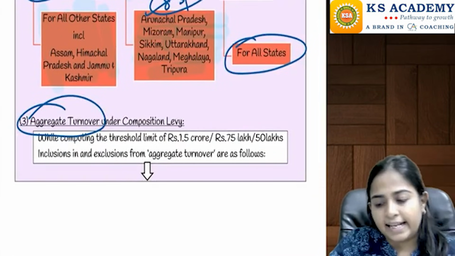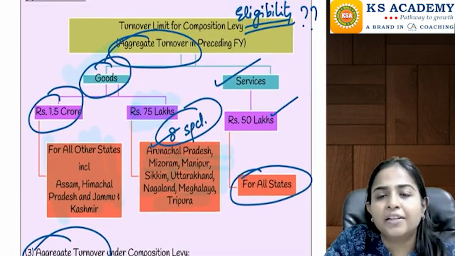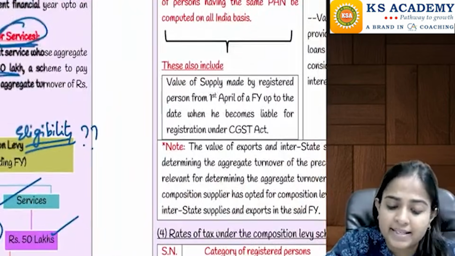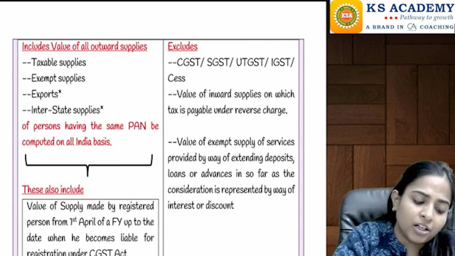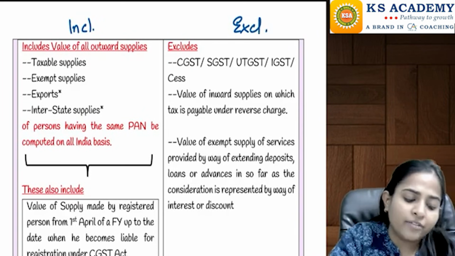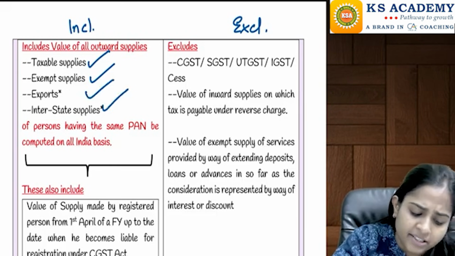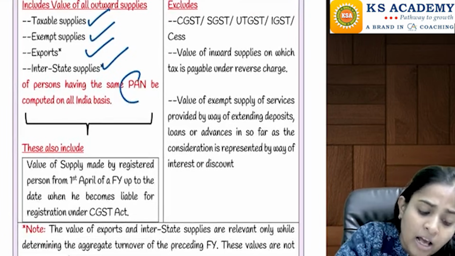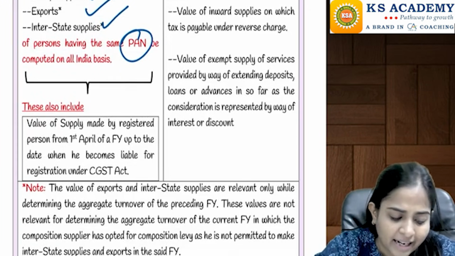The next thing they are telling us is, what do you mean by aggregate turnover? Here they had written that your aggregate turnover should not exceed 1.5 crore or 75 lakhs or 50 lakhs. What do you mean by aggregate turnover? You have to check this for the last year. On the left hand side are inclusions, on the right hand side are exclusions. It will include all taxable supplies, exempt supplies, export supplies, interstate supplies, everything. All types of your sales of all the persons coming under the same PAN, all my offices under the same PAN, will be included here.